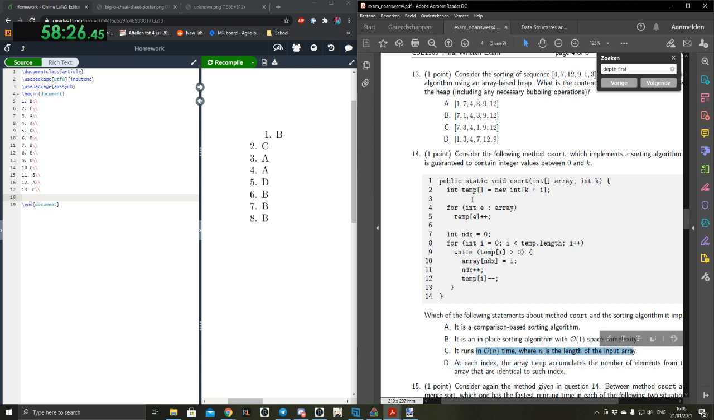It runs in O(n) time, where n is the length of the input array. Well, here it goes through the entire array, and here it does it again. So that's 2n, but 2n is big O of n, right? So this could be true.